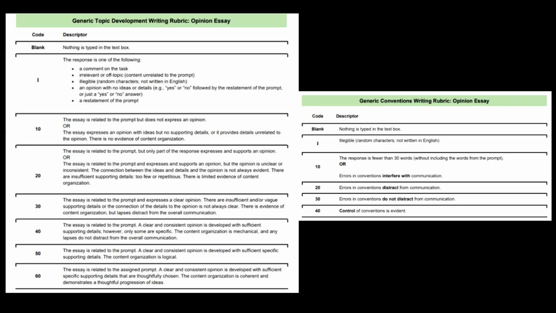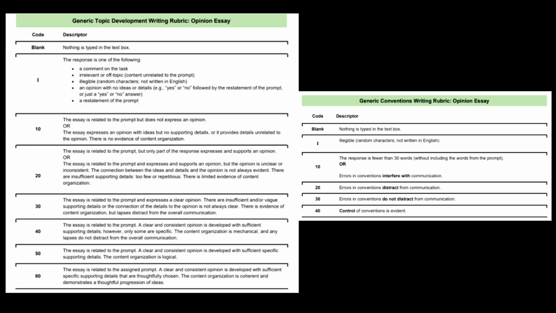Code 40, 50, or 60 are the codes that we want you to get. Might as well aim high. A code 40 means that the essay is related to the prompt or the question. There's a clear and consistent opinion that's developed with sufficient supporting details, but only some are specific. The content organization is mechanical, and any lapses do not distract from the overall communication. So that's a level 40.